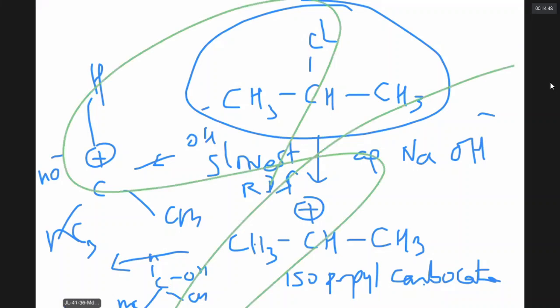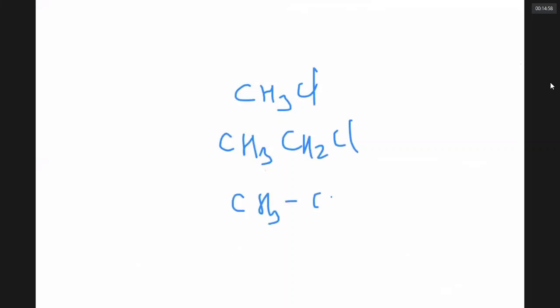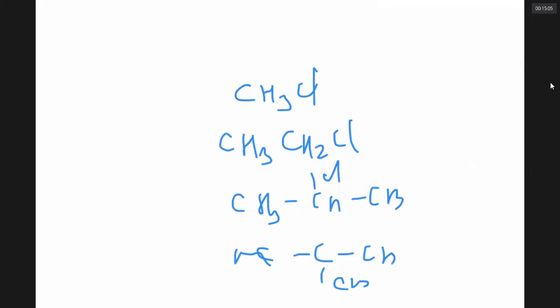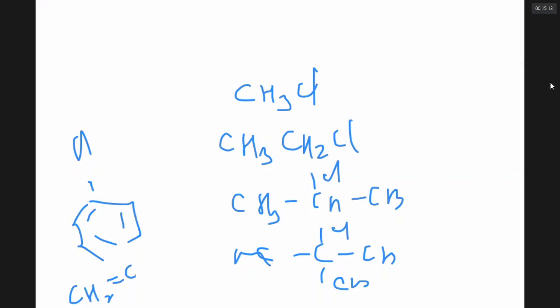My problem is, if I have different fellows like methyl chloride, ethyl chloride, isopropyl chloride, tertiary butyl chloride, chlorobenzene, allyl chloride, I have all these fellows.